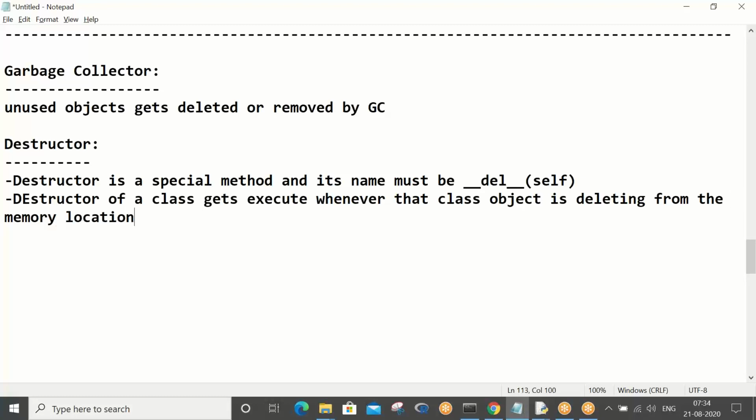Okay, from the memory location. So whenever an object is going to take birth, at that time the constructor gets executed. Whenever an object is going to die, at that time the destructor gets executed.